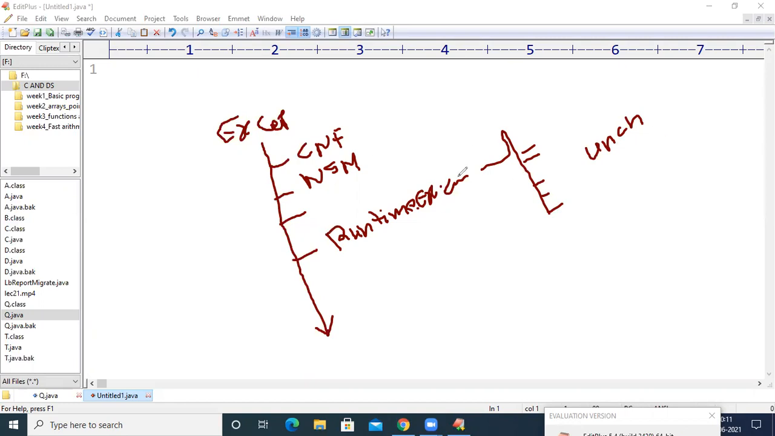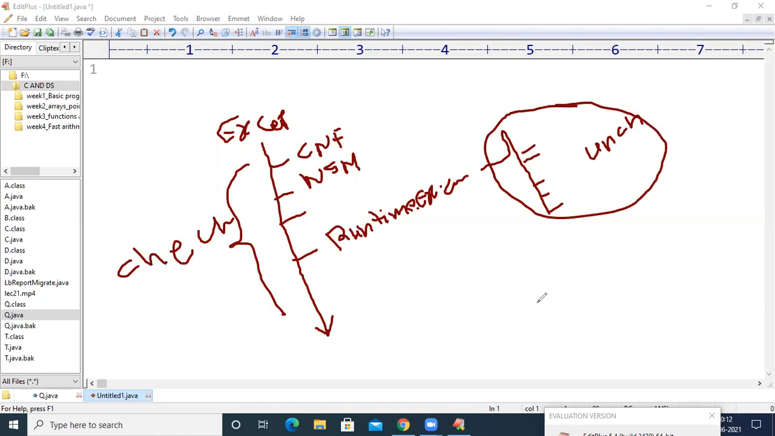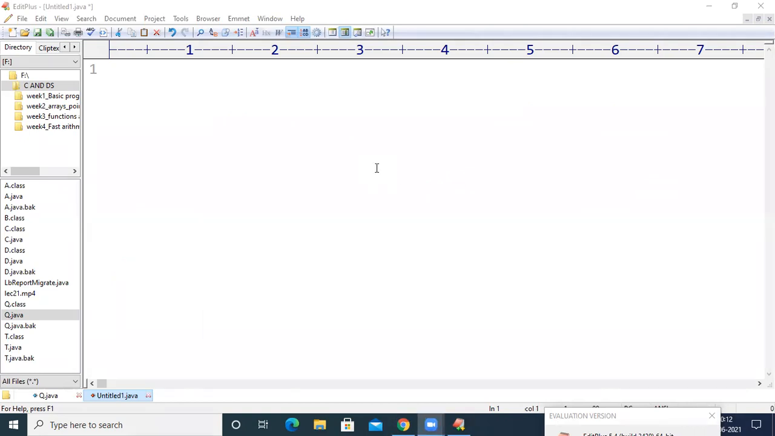And apart from the RuntimeException and its subclasses, all the remaining classes are called checked exceptions. So by using this exception handling mechanism in Java, we are going to handle only unchecked exceptions. We cannot handle these checked exceptions. So let us see this one.